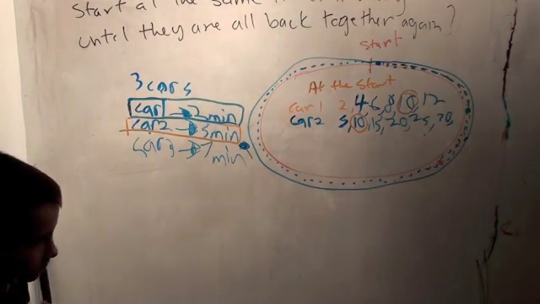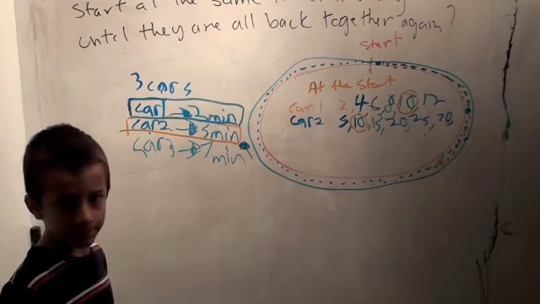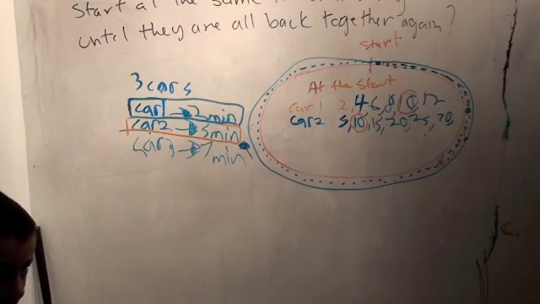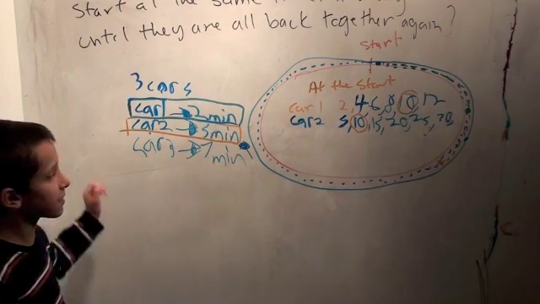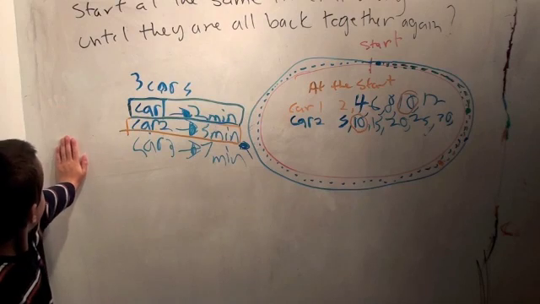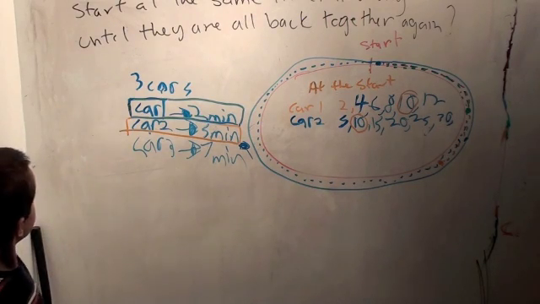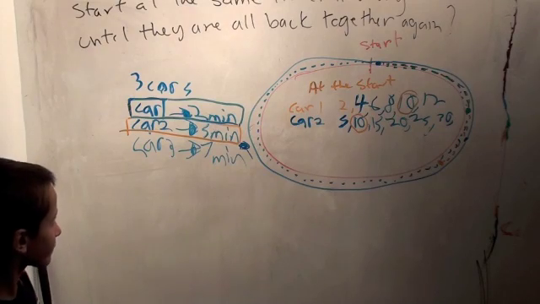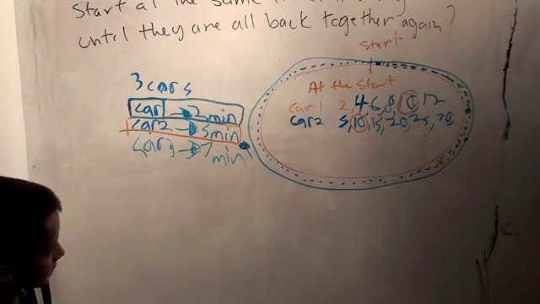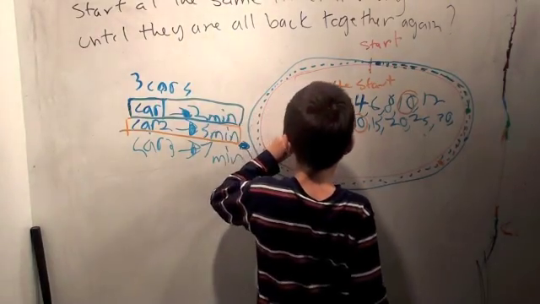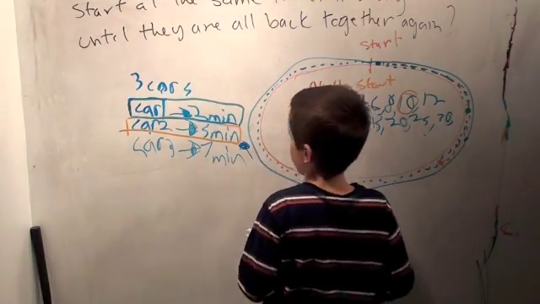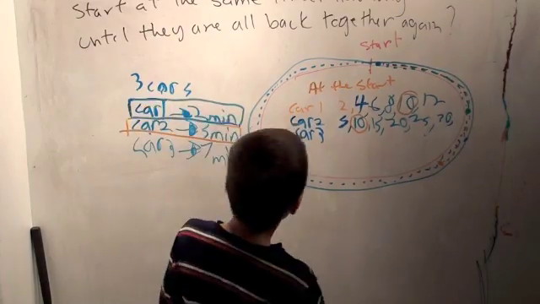When's the next time they're together again after that? 30. And when's the next time they're together after that? 40. So they come together every 10 minutes. Okay, so car 1 and car 2 seem to come together every 10 minutes, which is a nice thing to know. Yep. And now we've got to add in car 3. So why don't you put in car 3 now, now that we've learned that car 1 and car 2 come together every 10 minutes.